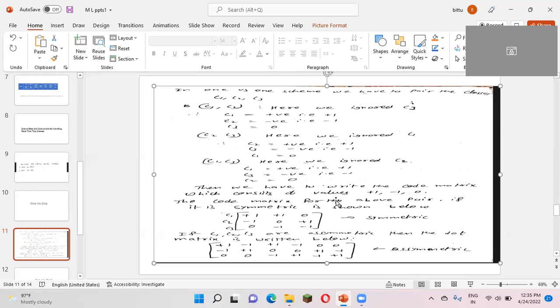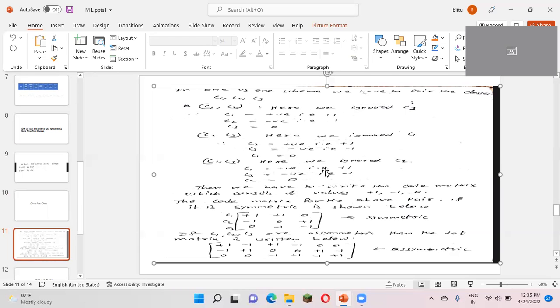Symmetric means, see here, by the first assumption we got the values C1 +1, C2 -1 and C3 0. Please write this in the first column. Do you understand how we got the values of the first column in the symmetric matrix? They are the values we obtained above. The next column will be the values +1, 0 and -1.